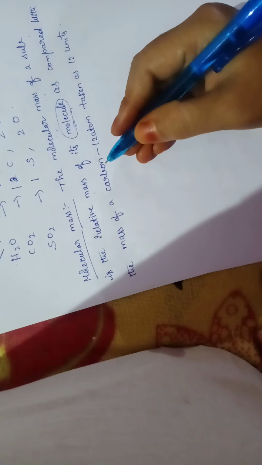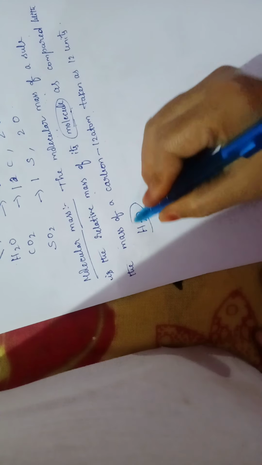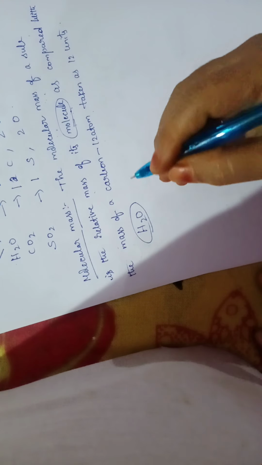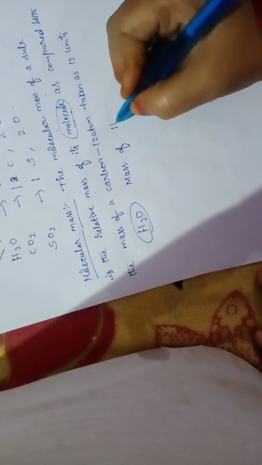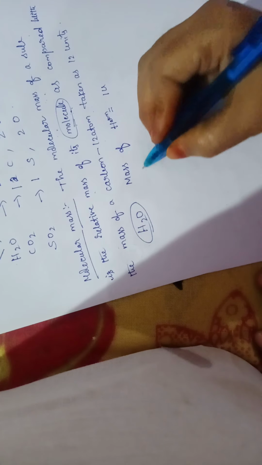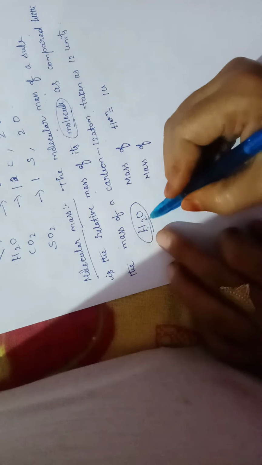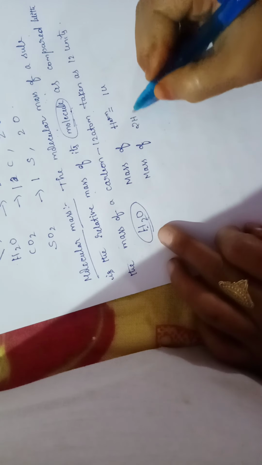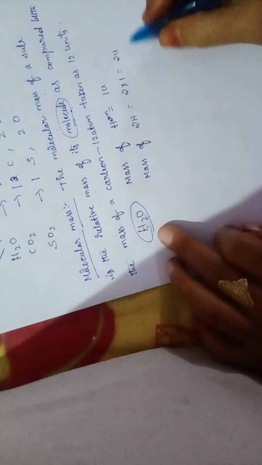If you want to calculate the molecular mass of any compound, for example take water only. Now I want to calculate the molecular mass of water. So how will we calculate it? The mass of a hydrogen atom is 1 U. But how many hydrogens are there? 2 hydrogens are there, so that is 2 into 1. So the total hydrogen mass will be 2 U.